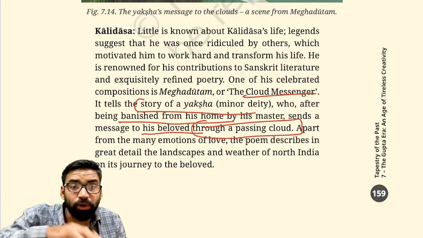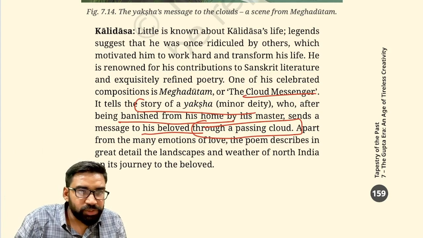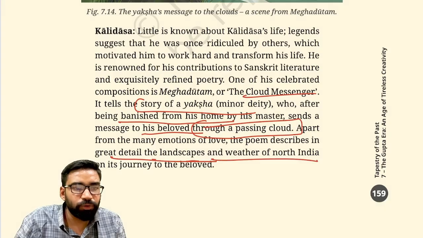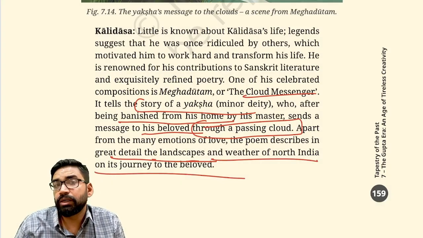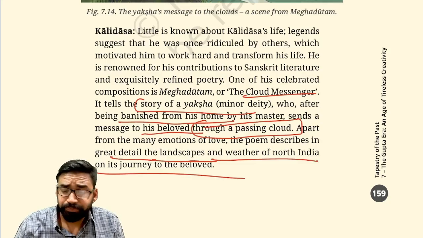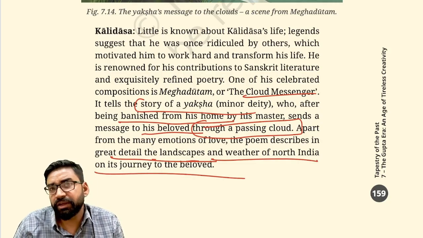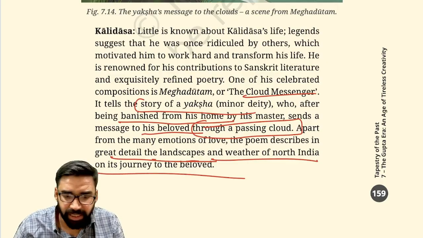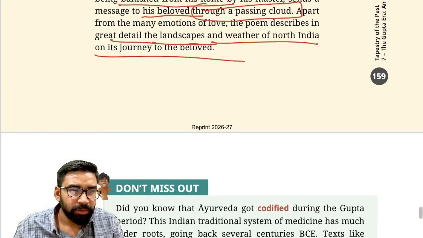Meghdutam also talks about the weather of North India. As you can see here, it also talks about the detailed landscape as well as the weather of North India. Fine. So if you see the relevance of Kalidas, he exquisitely refined the poetry as well as Sanskrit literature. Fine.